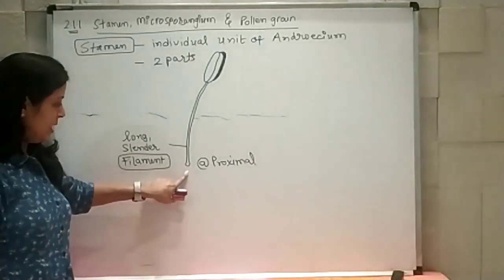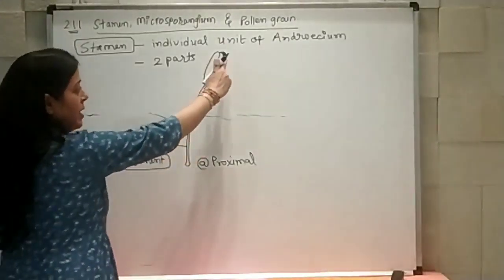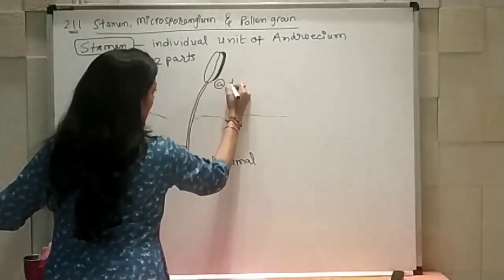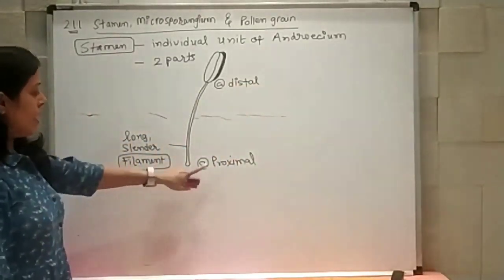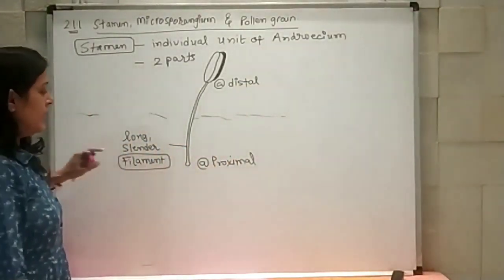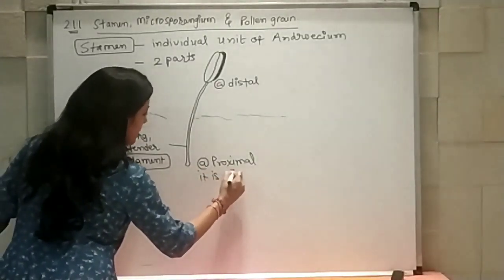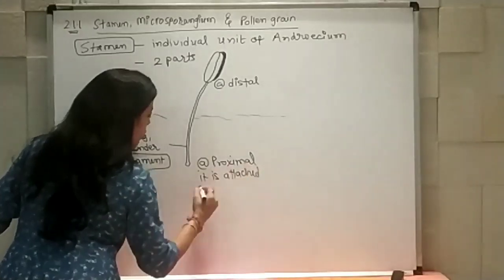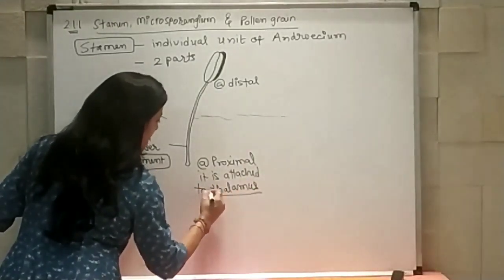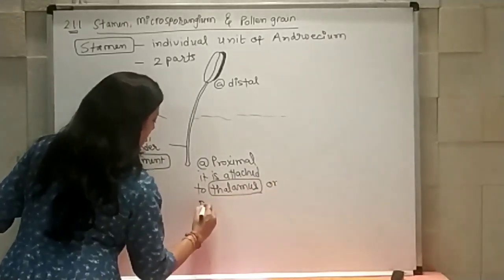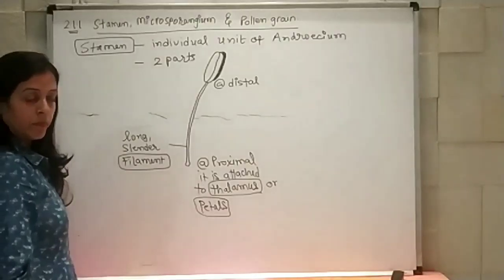So if the origination is from here, this area will be known as proximal and this area will be considered as the distal region. At the proximal region, it is attached to the thalamus or maybe the petals of the flower.